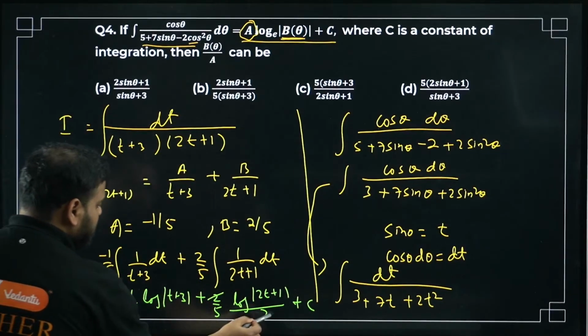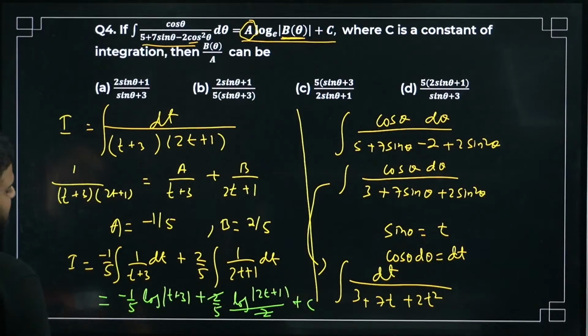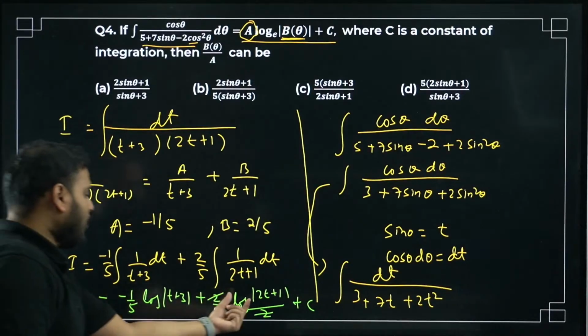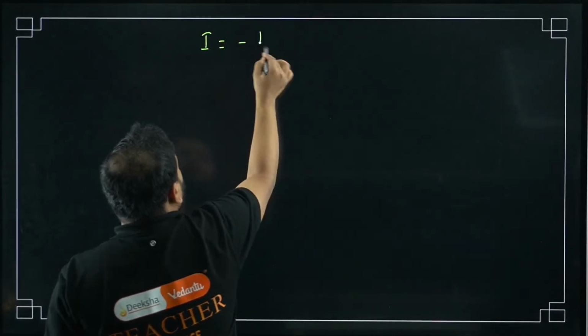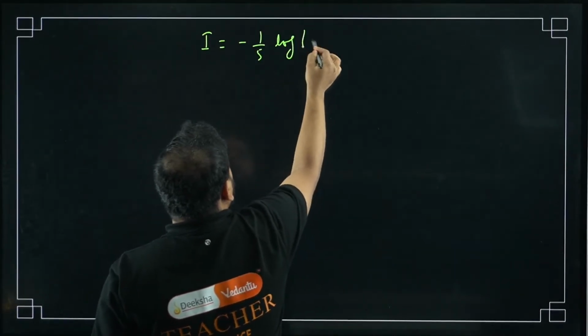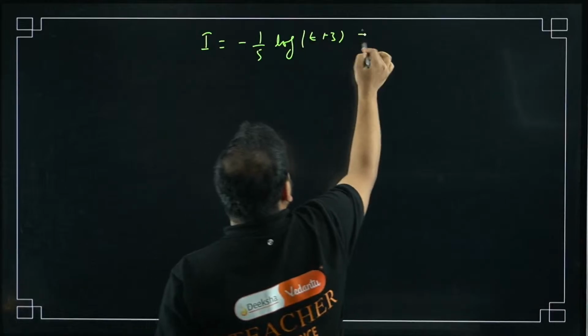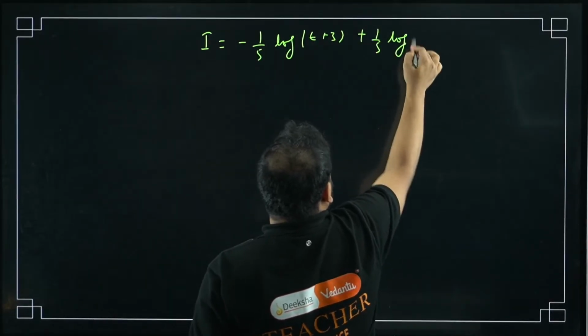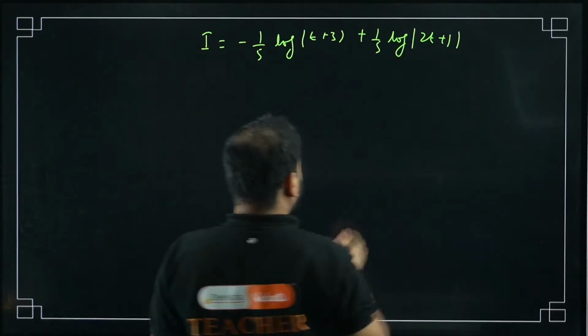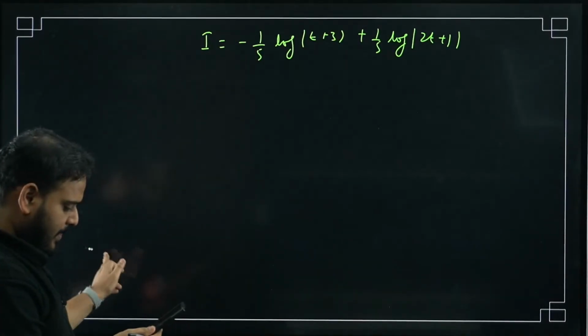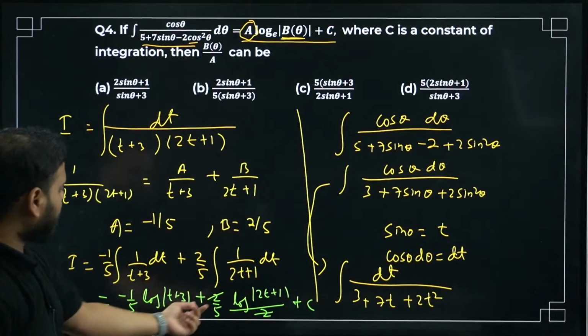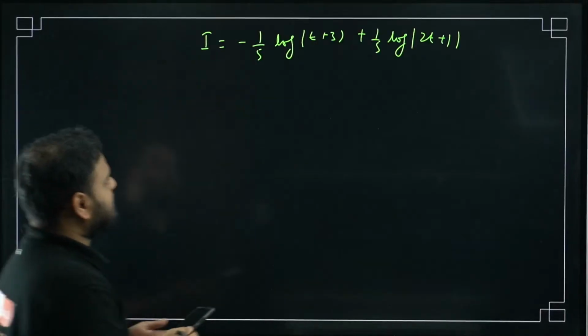So this 2 and this 2 are cancelled. Please check. So what I have so far is I equals minus 1 by 5 log of t plus 3 plus 1 by 5 log of 2t plus 1, plus c of course. Yes, correct.